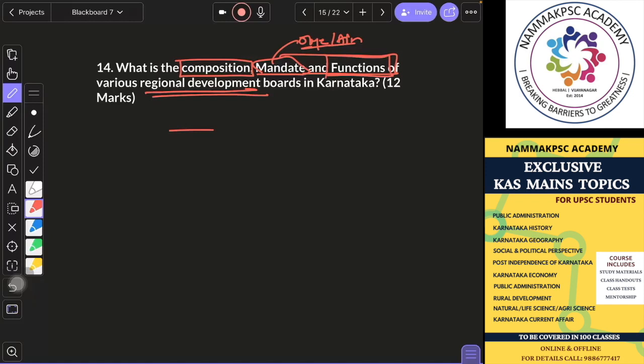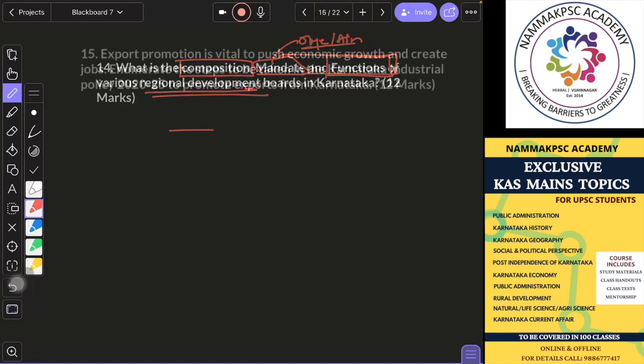Their main function will obviously be infrastructure development, building social infrastructures, things like that. But some finer points, factual points or some technical points, will be there that you need to highlight. Okay.